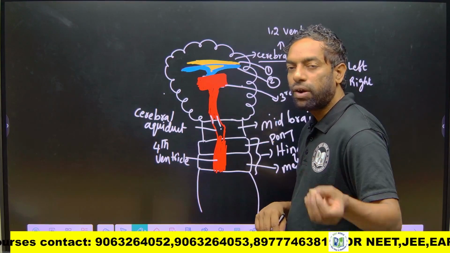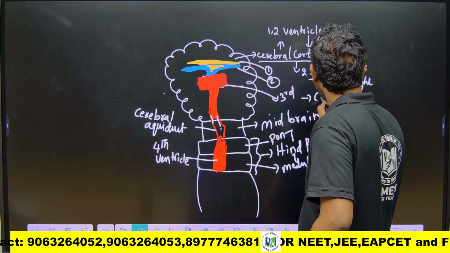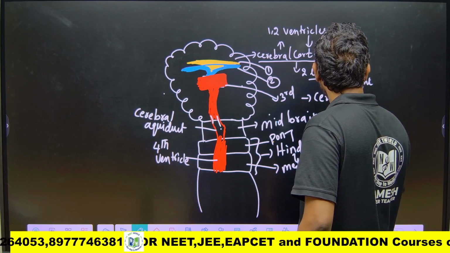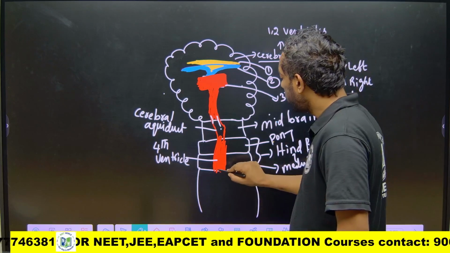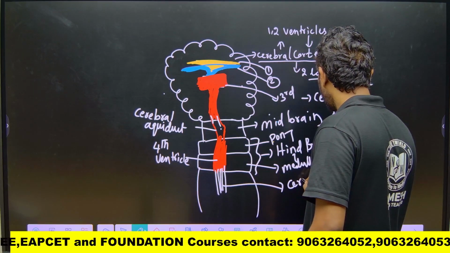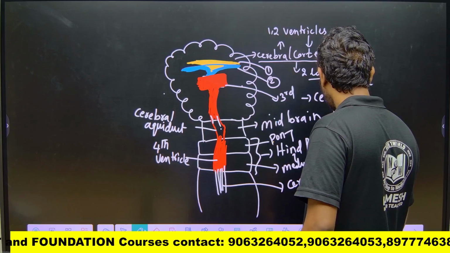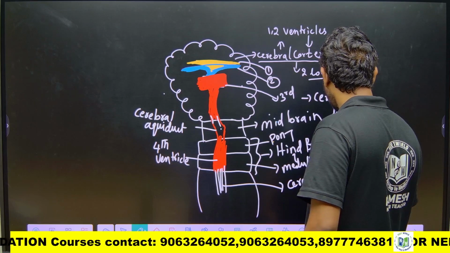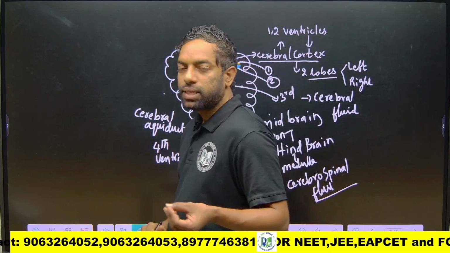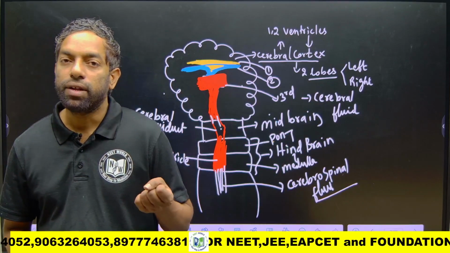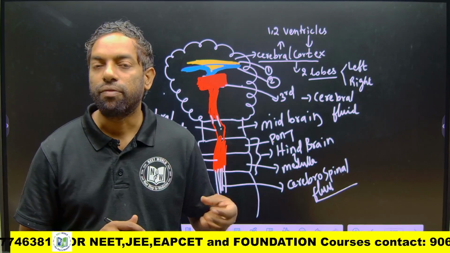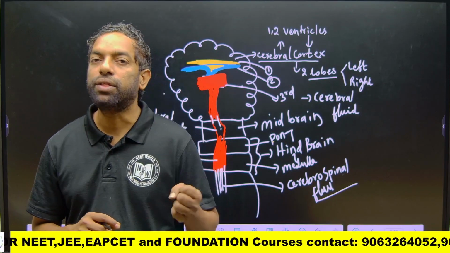Ventricles are filled with a fluid we call cerebral fluid. This fluid enters the spinal cord as cerebrospinal fluid. Guys, this is the ventricle. They carry fluid along their tubes, and the fluid protects the brain from shocks and gives strength to the neurons.